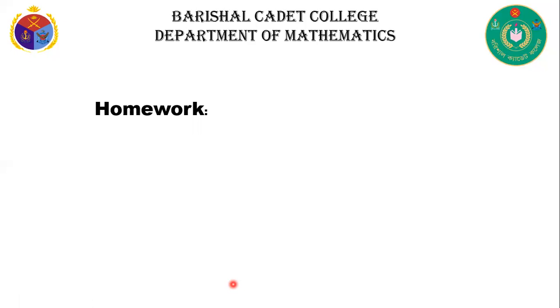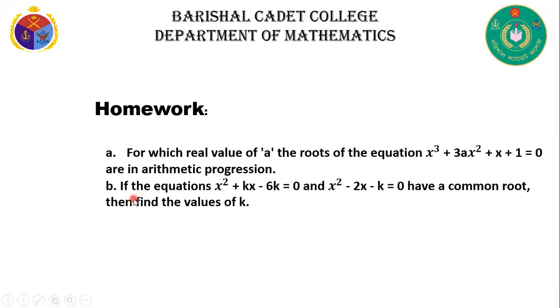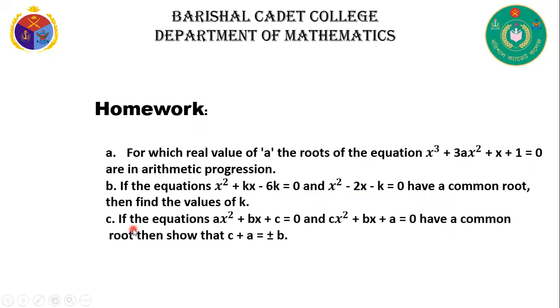Now your homework. For which real value of a, the roots of the equation x³ + 3x² + x + 1 = 0 are in arithmetic progression. And question number B: if the equation ax² + bx + c = 0 and cx² + bx + a = 0 have a common root, then show that c + a = ±b.